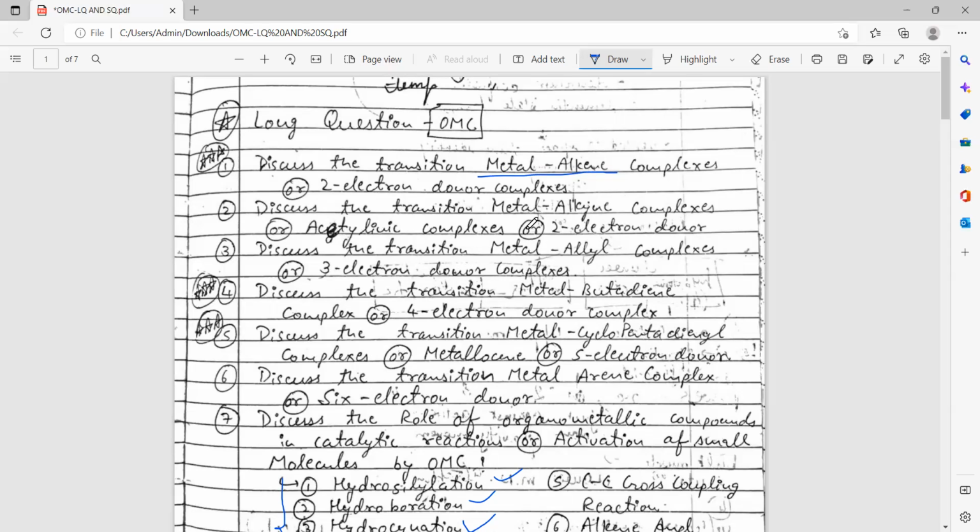Mainly you have to draw a figure for any complex. Like the transition metal alkene complex can be subdivided into cis geometry and trans geometry, so you have to write that. I am discussing this also in short questions, so you can see that also.